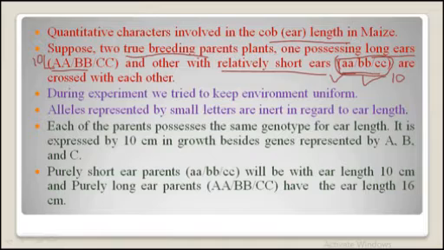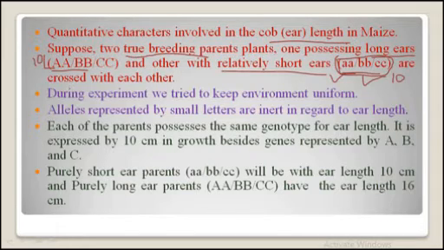So both the parents have a basic ear length of 10 cm. It will only change when these capital alleles are present.